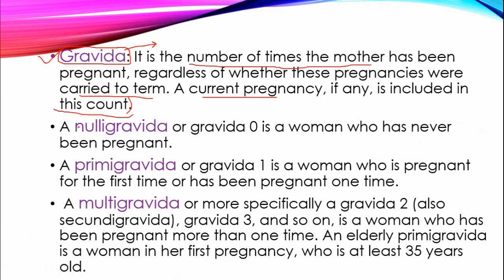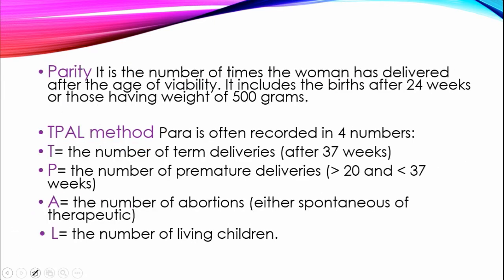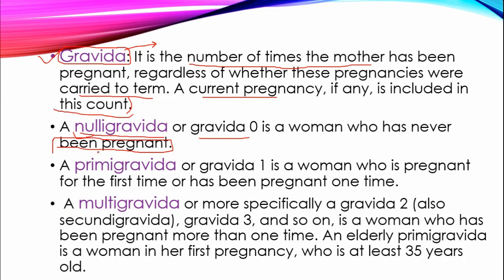Okay, then comes nulligravida, we can say gravida 0, is a woman who has never been pregnant. ठीक है, a woman who has never been pregnant is known as nulligravida. Okay, and then a primigravida. Primi means first. ठीक है, so the mother who gets pregnant for the first time, or who has conceived for the first time, a gravida one, is known as primigravida.